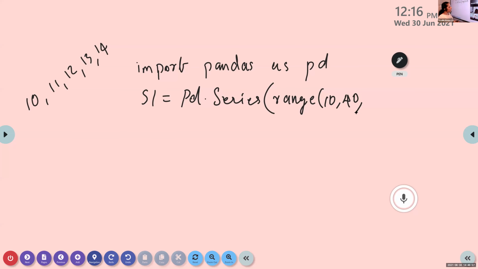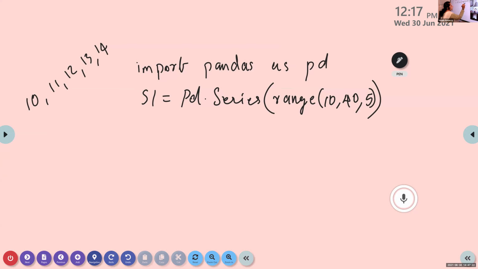Is it clear, Raina? Okay. So we have to display 10, 15, 20, 25, 30, 35. The difference between these numbers is 5. So we have to use 5 as step value. So range 10, 40, 5.